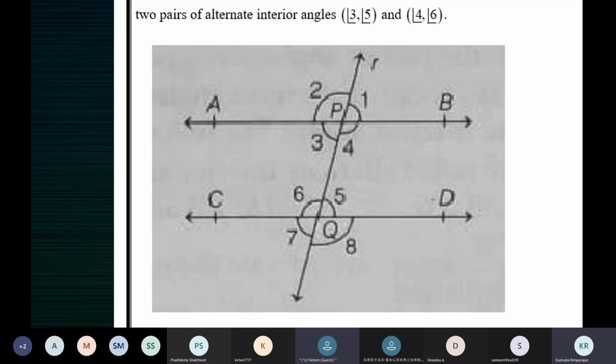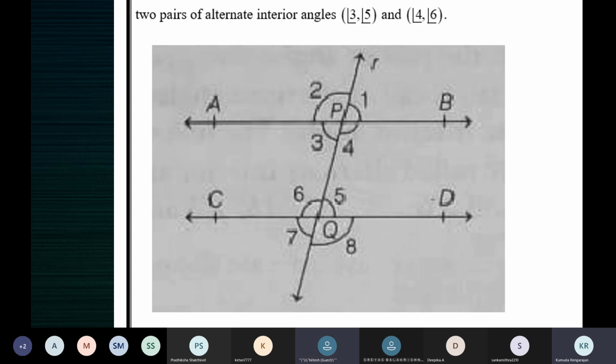No. We have to use only those axioms or theorems which we already know. It's like they've been found out one after the other. So at this point, you can use only the results which you know earlier. Which means you can use the corresponding angles axiom or the vertically opposite angles are equal. Only these two results.